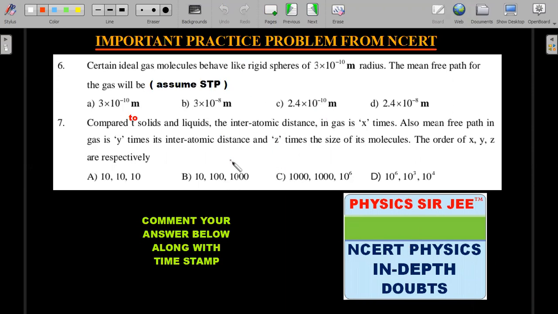Try to comment your answer for the first one and second one. The second question I picked up from the points to ponder. There are important points to ponder at the back of every chapter, which you should not ignore. JEE Mains has been known to pick up questions from these points to ponder, and also NCERT exemplar quite a lot in physics. Comment your answer along with the timestamp so that I can correct them for you. Right, let's move forward.